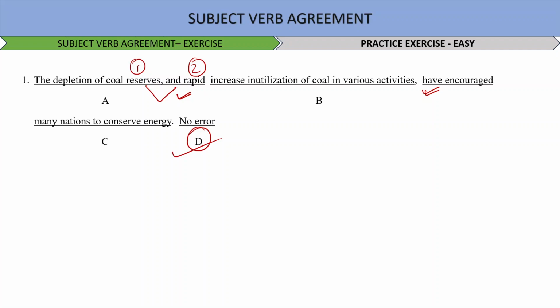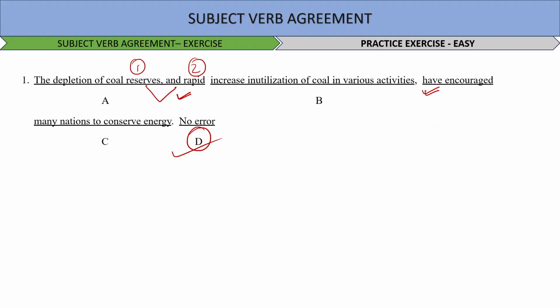The neighbors told SIT that neither Jennifer nor her mother are capable of telling the truth. No error. You have to tell which part of the sentence has an error. The sentence is divided in four parts: the first part, the second part, third part, and the fourth part says no error. So you have to identify.